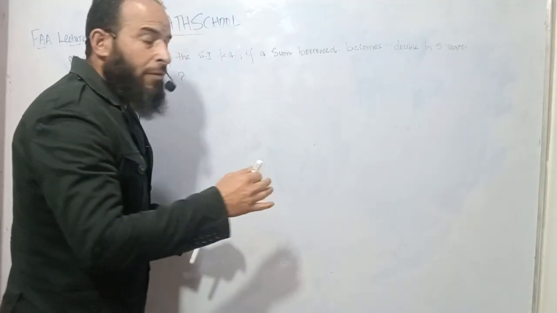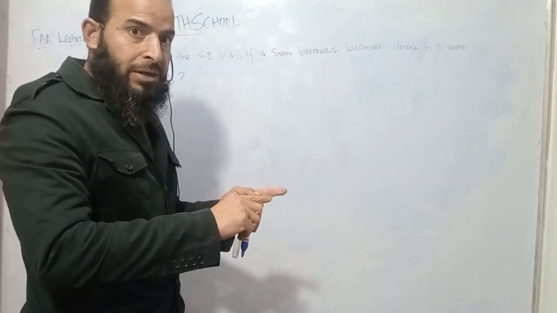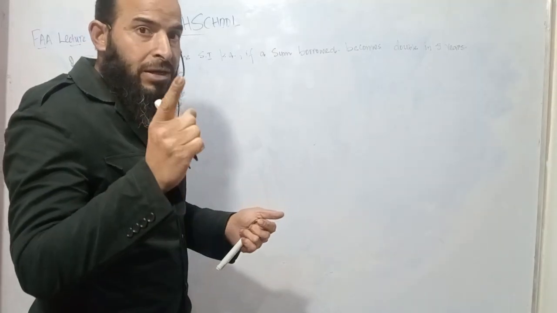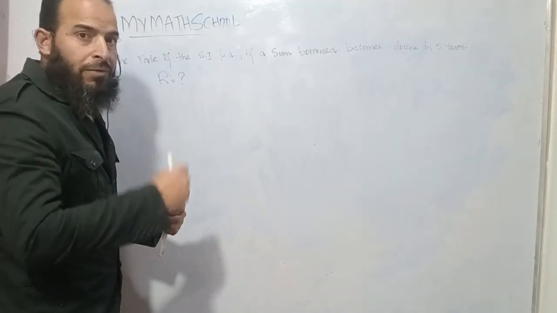What do we call that? That's called the amount.